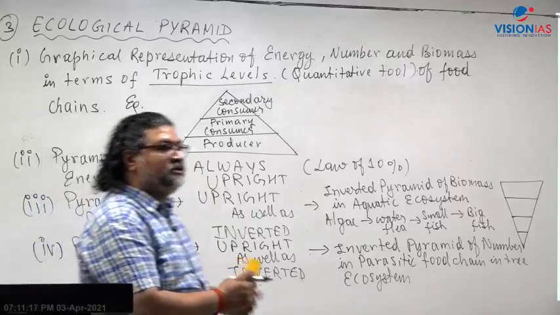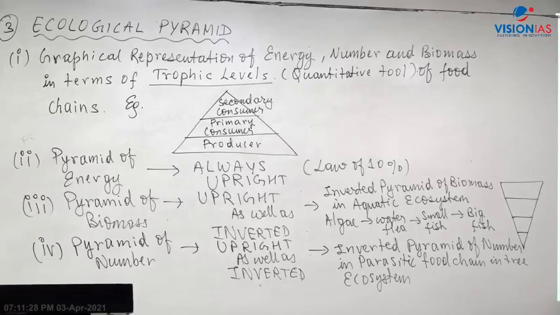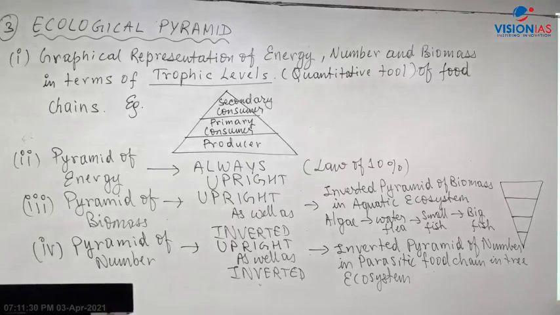Right, you can just copy this one. That means the pyramid of energy, based on the laws of thermodynamics, will always be upright, but the number pyramid and biomass pyramid can be both upright as well as inverted. That again depends on the food chain.